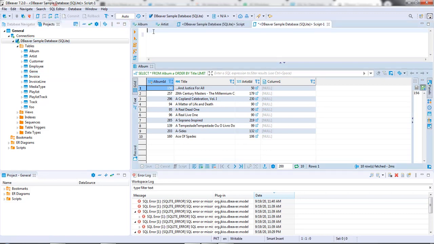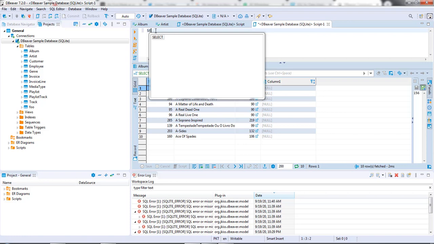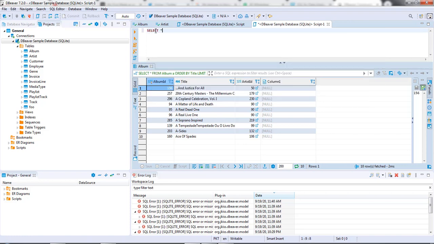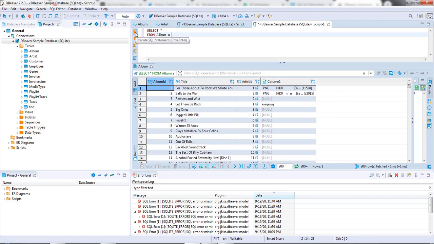The first command I'll be going over is the SELECT and FROM command. The SELECT and FROM command helps us extract data from a specific table of our choice. Let's say, for example, I wanted to extract information from the album table over here. How would I do that? I would type SELECT star FROM album, and I will click on the play icon over here, and voila. What I just did is that I extracted the entire album table.